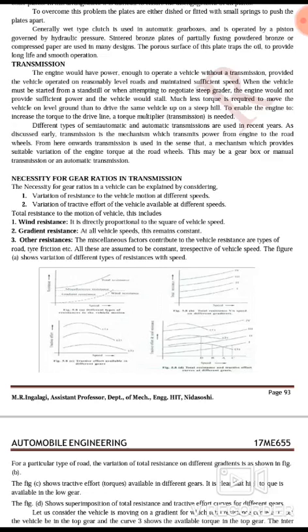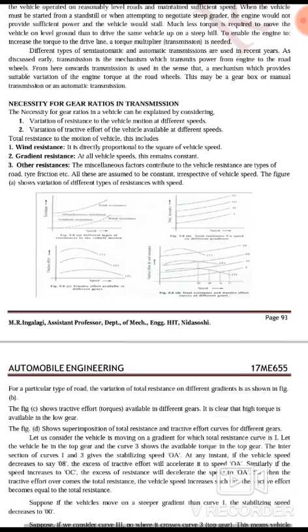We are having different systems. Those are known as what? Those are the transmission systems. From here onwards, transmission is used in the sense of a mechanism which provides suitable variations of the engine torque at the road wheels. This may be a gearbox, a manual transmission, or an automatic transmission.